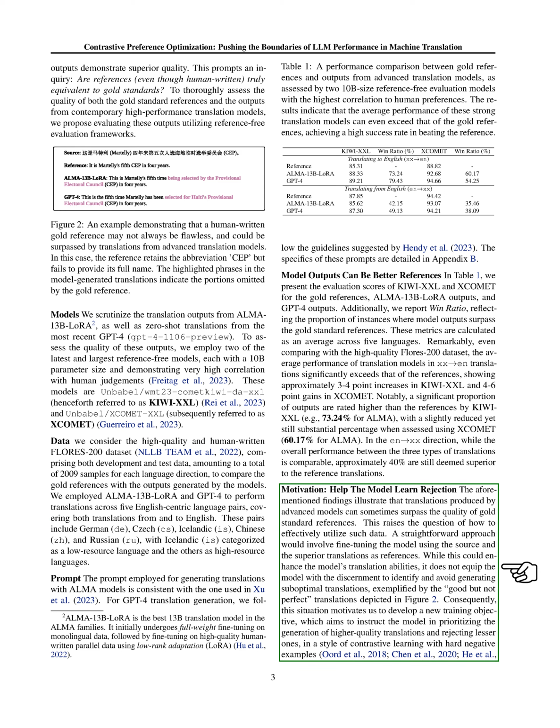Our findings show that translations produced by advanced models can sometimes surpass the quality of gold standard references. This raises the question of how to effectively use such data. A straightforward approach would involve fine-tuning the model using the source and the superior translations as references. However, this doesn't equip the model with the ability to identify and avoid generating suboptimal translations.